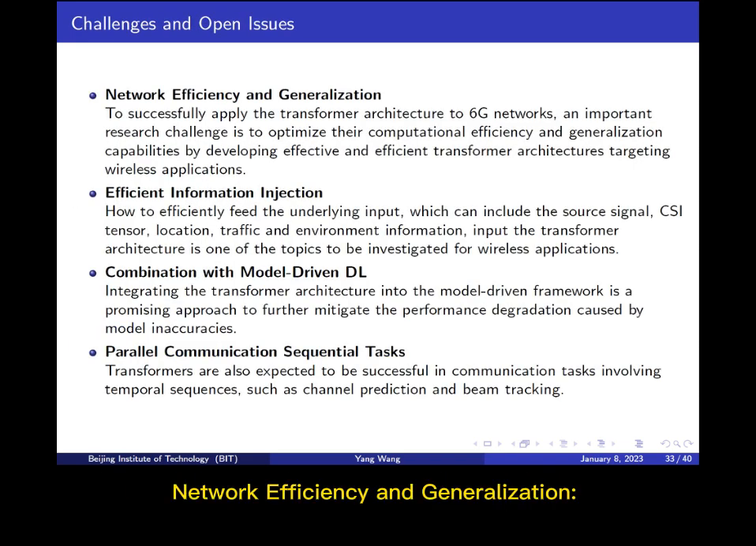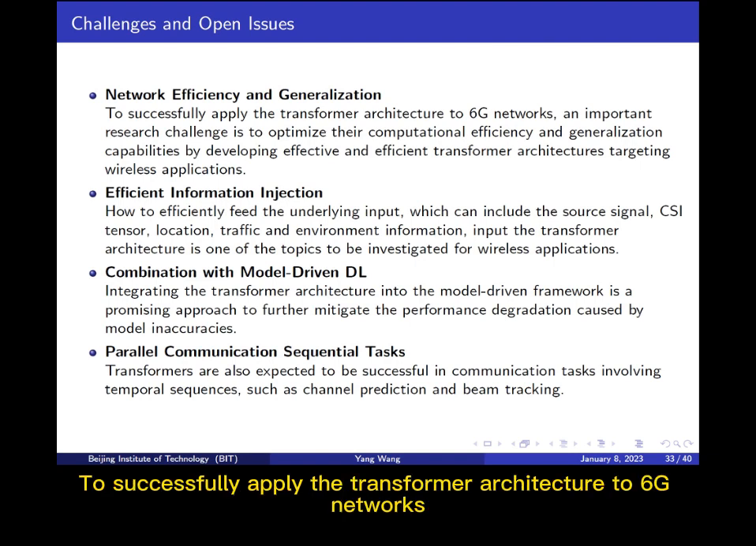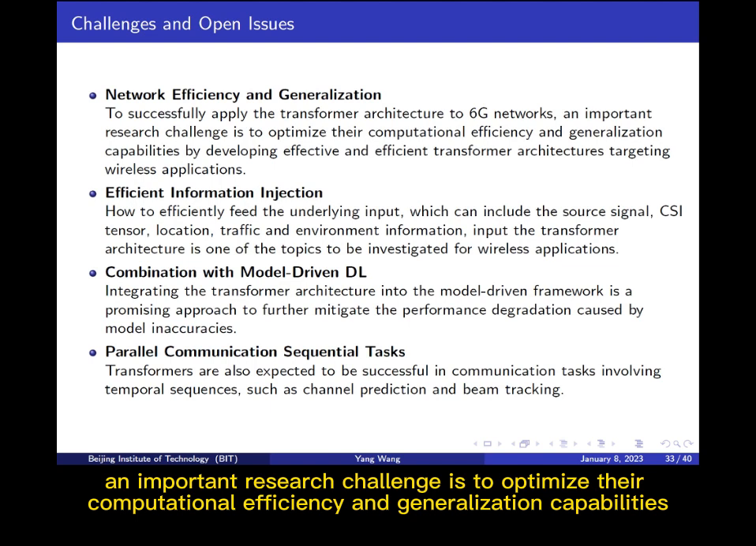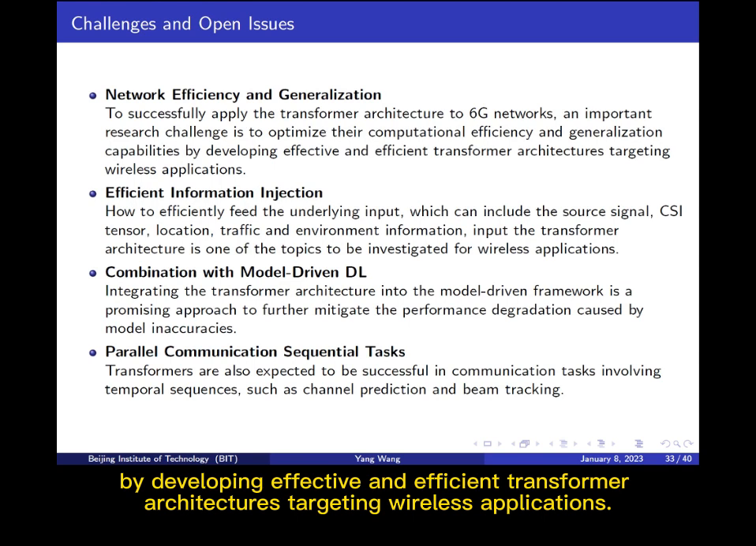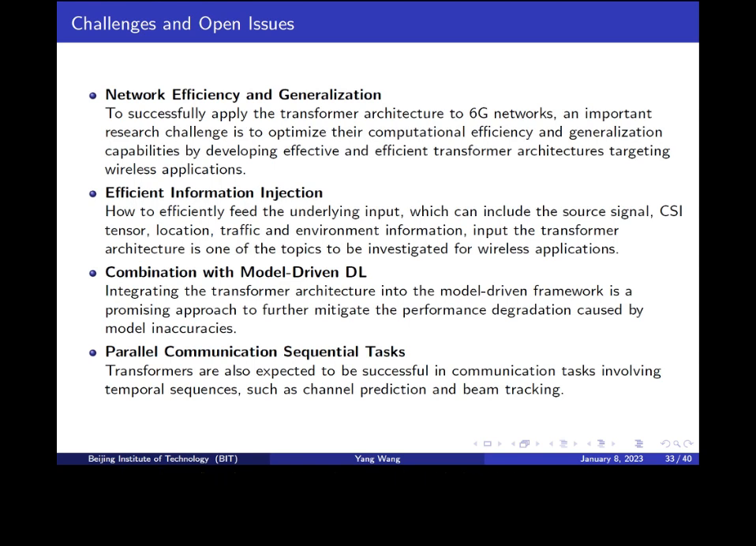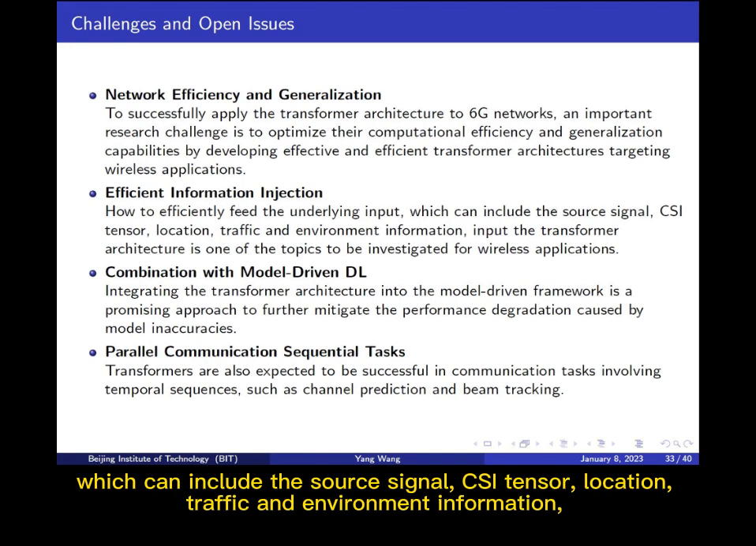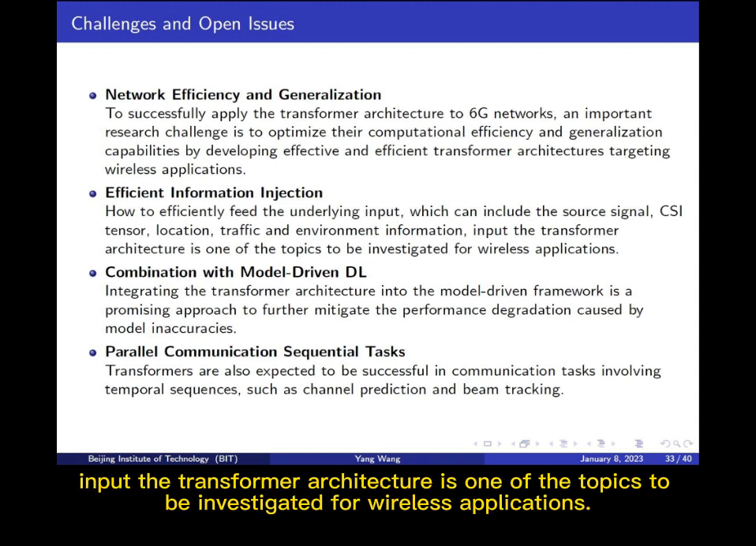Network efficiency and generalization. To successfully apply the transformer architecture to 6G networks, an important research challenge is to optimize their computational efficiency and generalization capabilities by developing effective and efficient transformer architectures targeting wireless applications. Efficient information injection: how to efficiently feed the underlying input, which can include the source signal, CSI tensor, location, traffic and environment information, into the transformer architecture is one of the topics to be investigated for wireless applications.